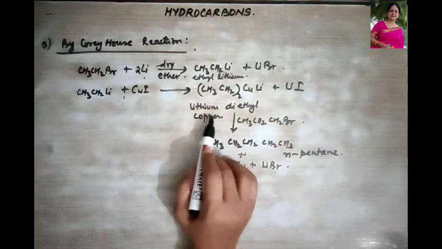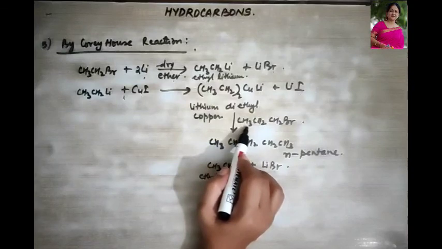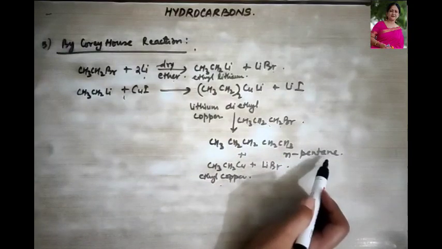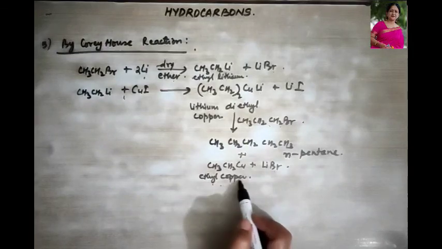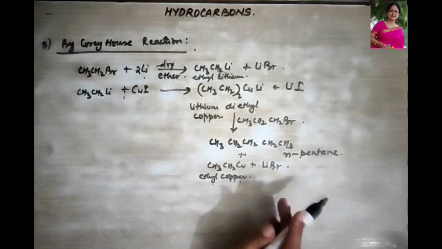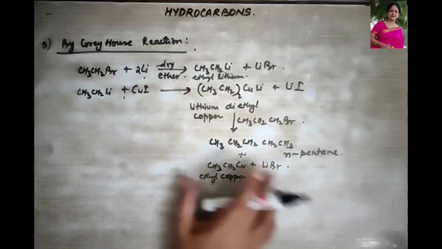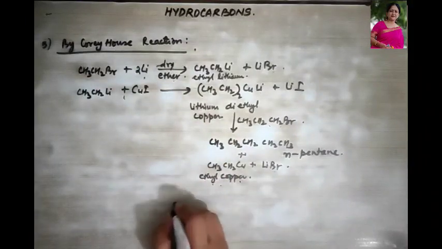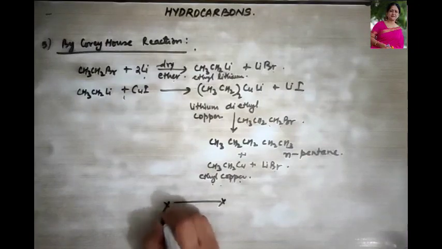This lithium diethyl copper, when it was further treated with propyl bromide, it gave us n-pentane plus ethyl copper plus lithium bromide. So these were some of the methods of preparing alkanes. We do till here. Thank you.